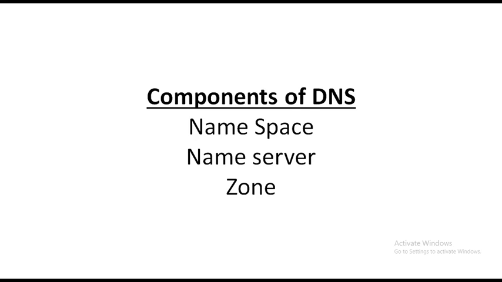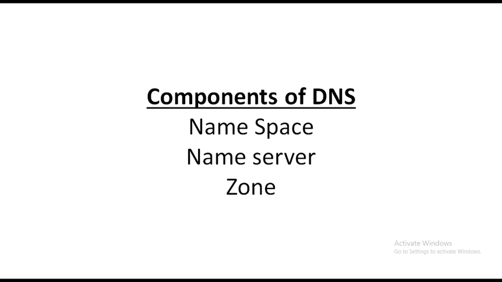The namespace can be organized in two ways: one is flat namespace, another one is hierarchical namespace. The first one is flat namespace. In a flat namespace, a name is assigned to an IP address. The name we assign to an IP address is what is known as a flat namespace. A flat namespace does not have any specific structure, for example, www.google.com.